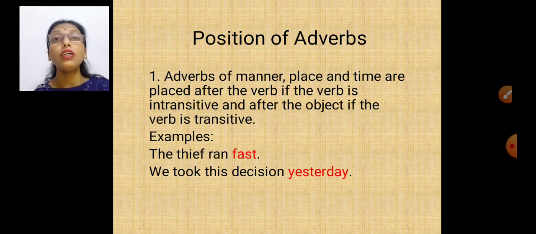Took is the verb. This decision is the object. Now there is object also, verb also, and subject also. Then yesterday will come after the object. It is a transitive verb. It has an object.